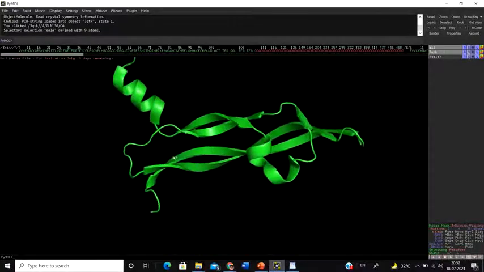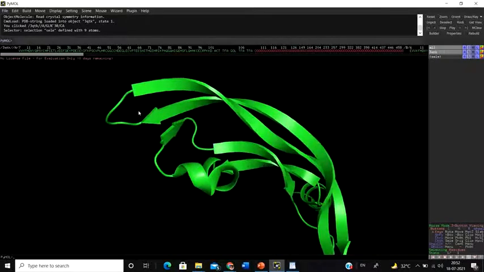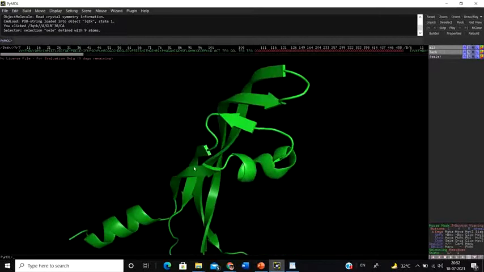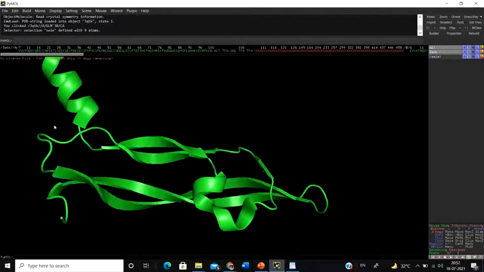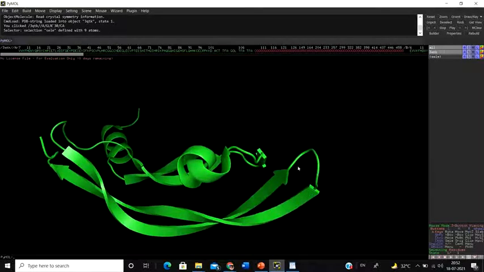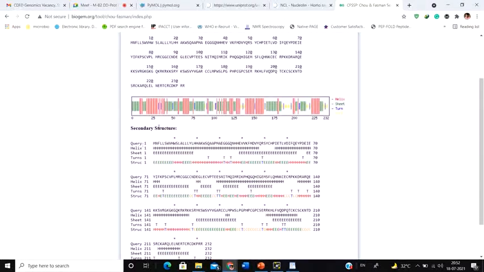So what are turns? This small section that joins two segments is a turn. This small segment is a turn, whereas this entire large region is a loop, or a coil. This is the coil, whereas this small segment that joins two secondary structures together is known as a turn. So these turns are represented as blue, whereas the coils are represented as these yellow lines.